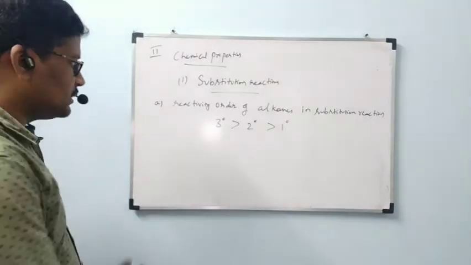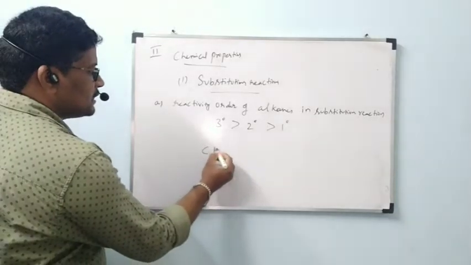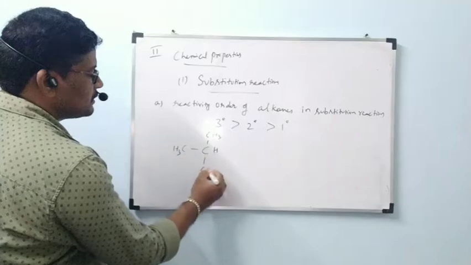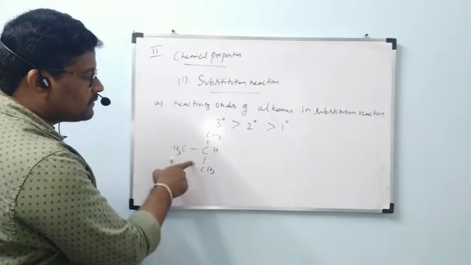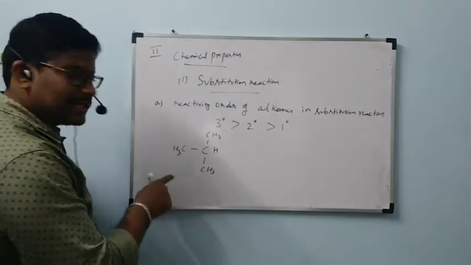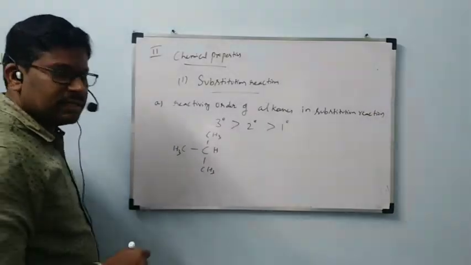See, CH, CH3, CH3, CH3. This one is tertiary, the carbon which is bonded to three carbons. Tertiary. This one will undergo reaction easily.